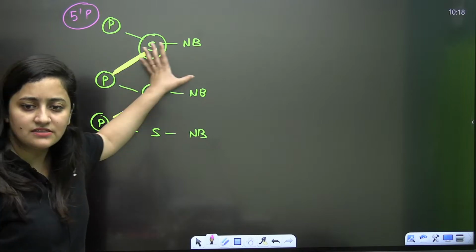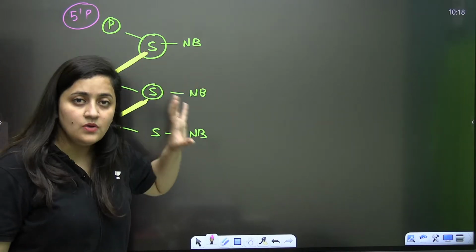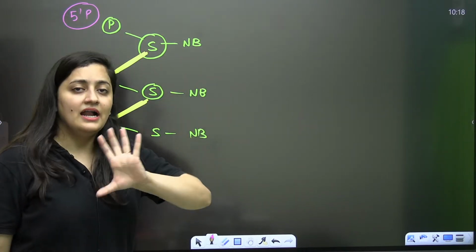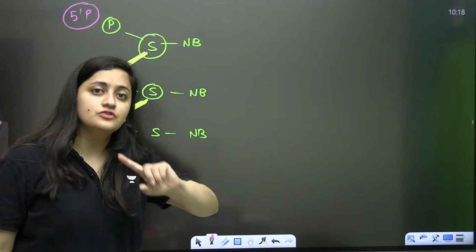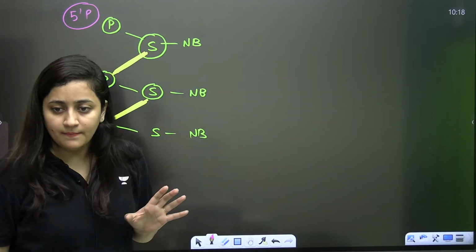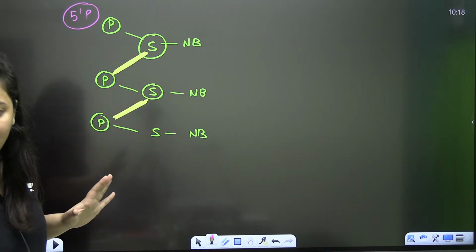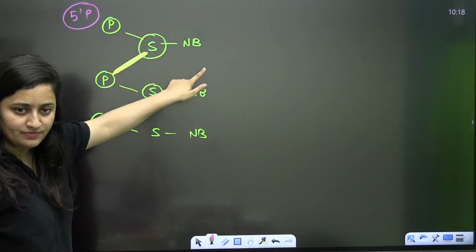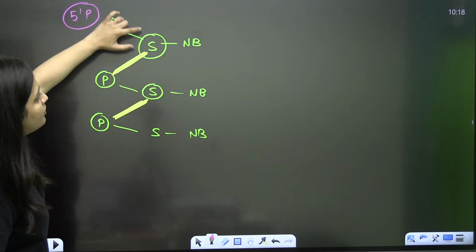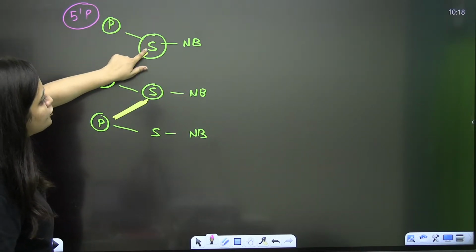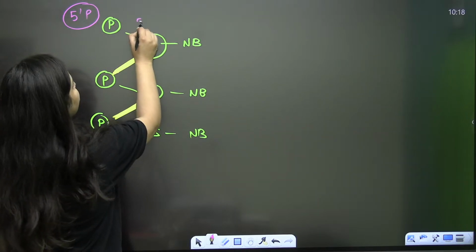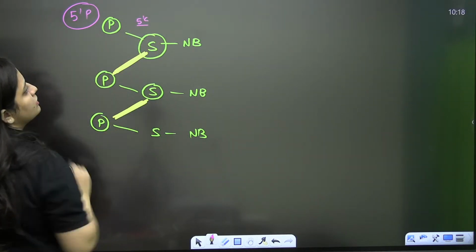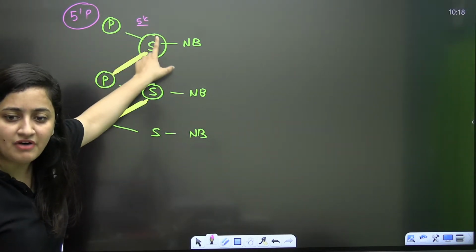Why are we saying it as a 5' end? If anyone is attending this session and you have missed the last session, first of all check that session. You will understand this bonding in a better way then. You know that sugar, phosphate, nitrogenous base is there. So when we talk about this structure, this sugar's fifth carbon is having this free phosphate group. That's why it is the 5' end.